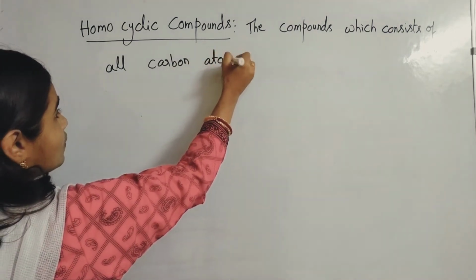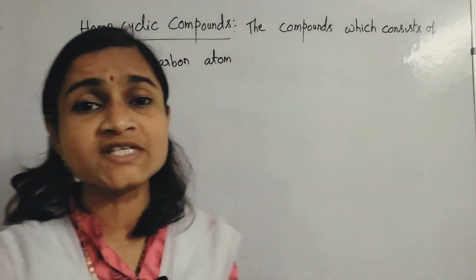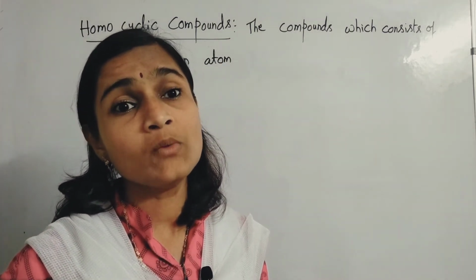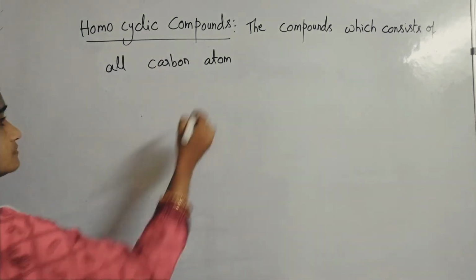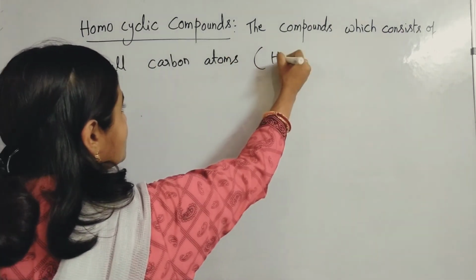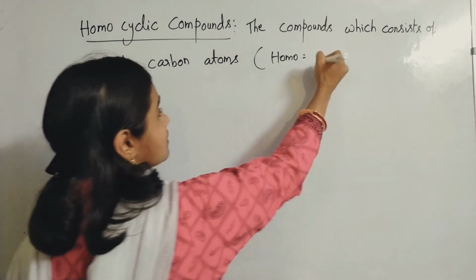Homo means all are of similar type. The word homo stands for of the same type.